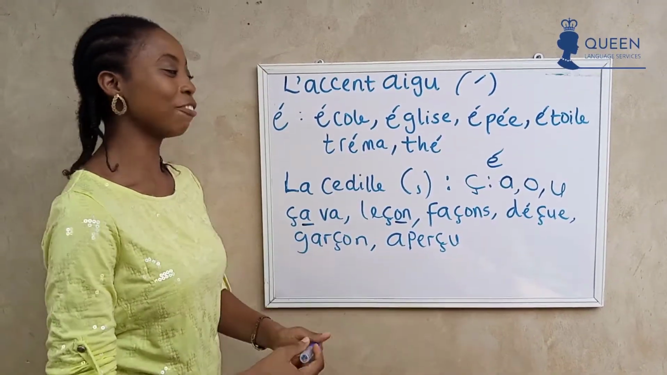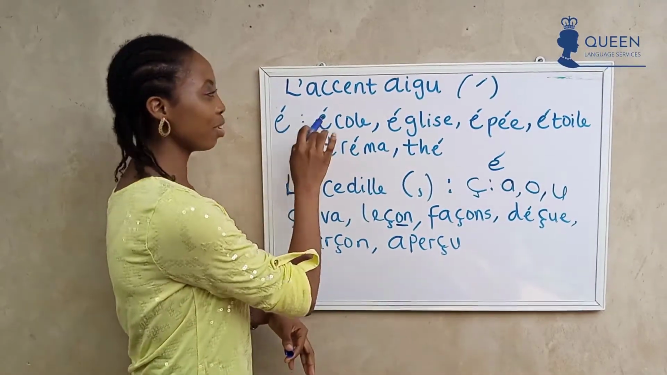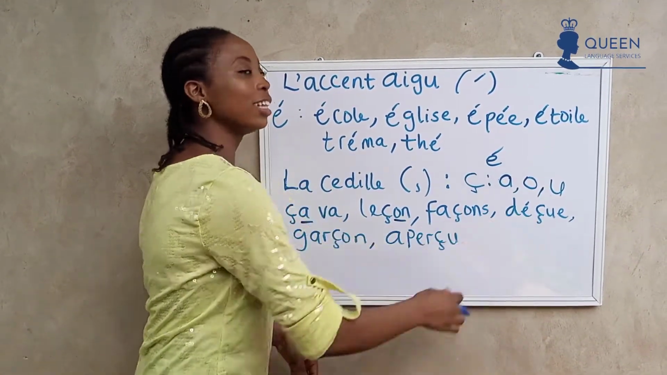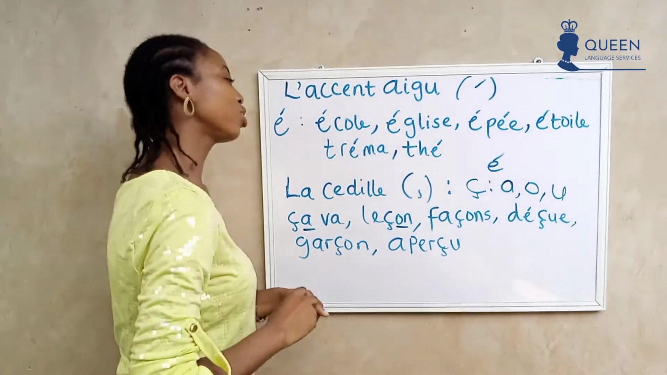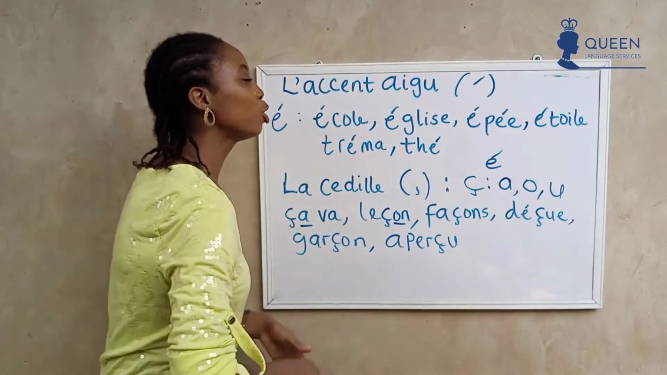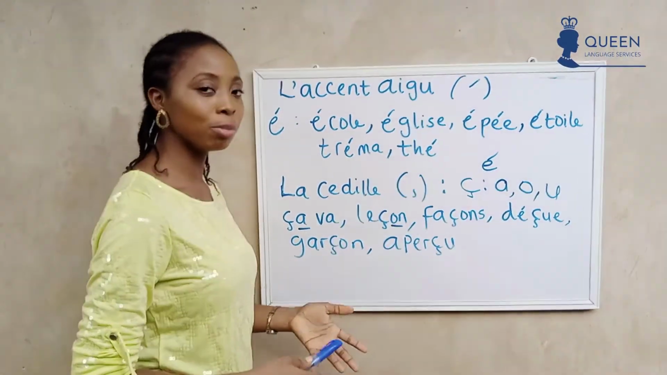Can we see that this word has a combination of two accents? It has a combination of accent aigu and cédille. We have accent aigu, the A sound, and the cédille underneath it. So we have déçue, which means, oh, tu m'as déçu. The first meaning is, you disappointed me or you deceived me.